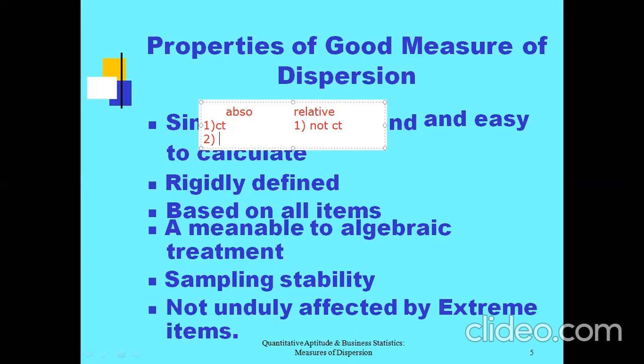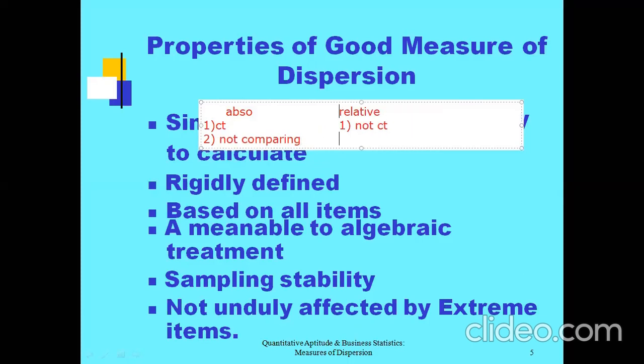That is why the advanced concept based on dispersion, relative measure, was introduced. So the next difference is that absolute measure cannot be used for comparing, but relative measure is used for comparing two different data.